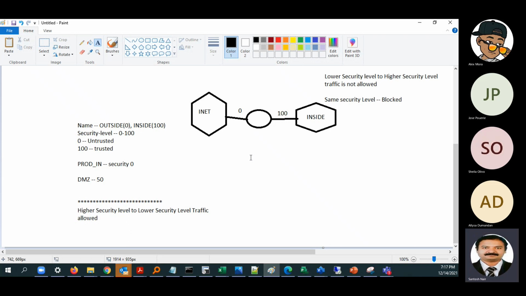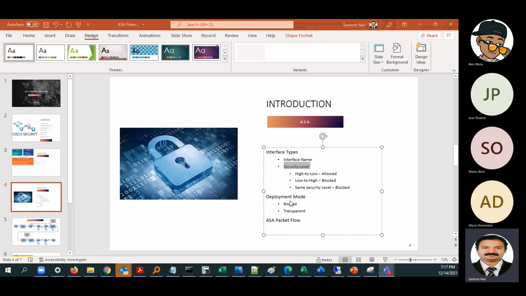So many features are not available in L2 transparent mode. The L2 firewall in ASA, we call it transparent mode. We have learned about the same in Palo Alto firewall also, right? When we learned about Palo Alto firewall deployment modes. Yeah, exactly. Good.